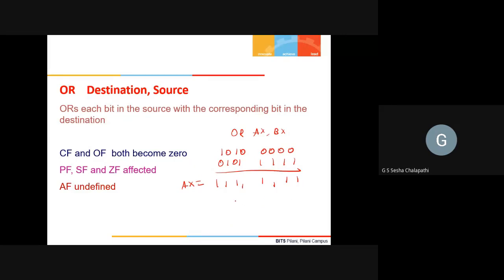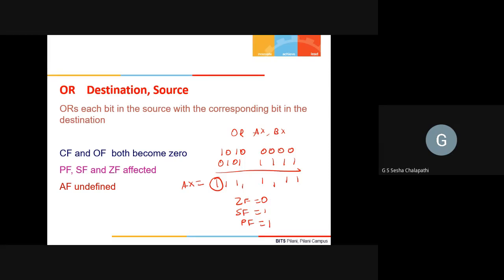Here, zero flag is 0 because the answer is not 0. Sign flag will be 1 because the most significant bit is 1. And parity flag will also be 1 because there is an even number of ones, 8 ones.